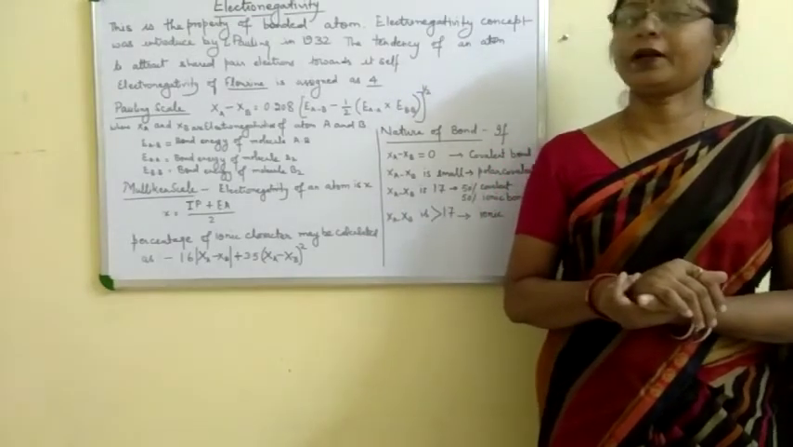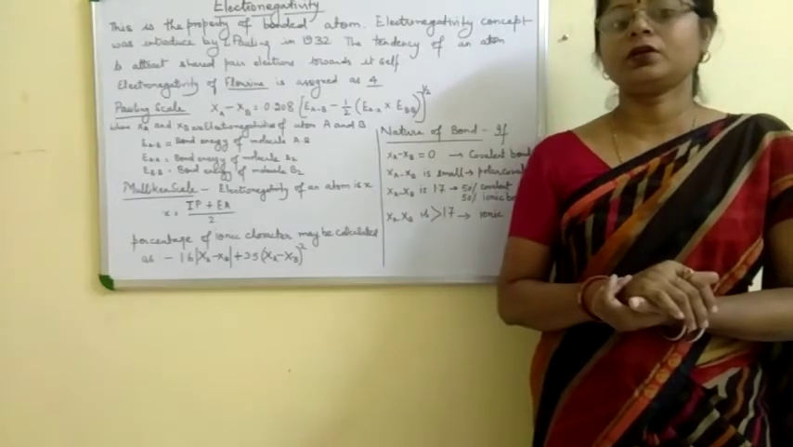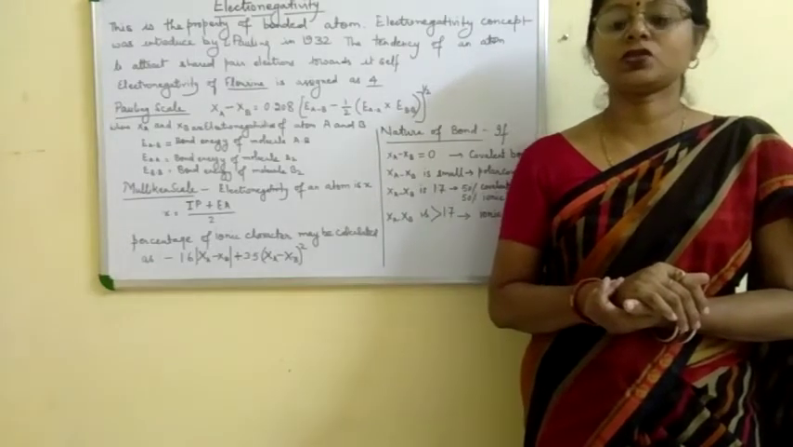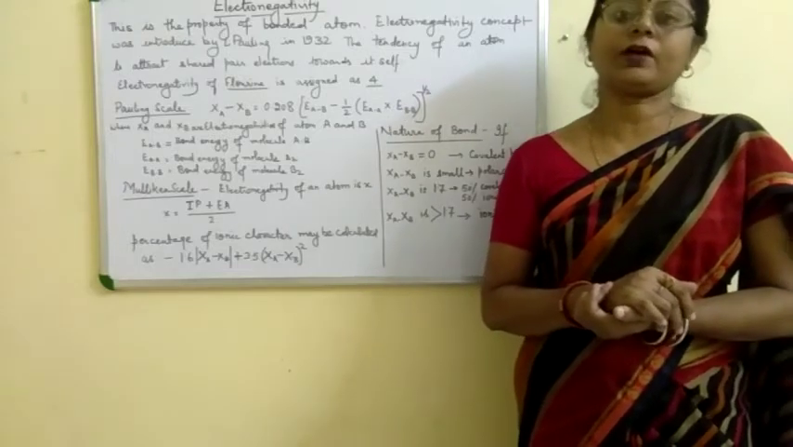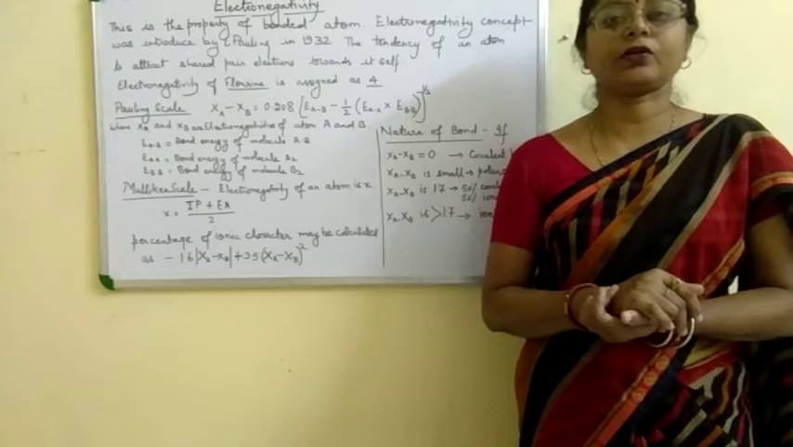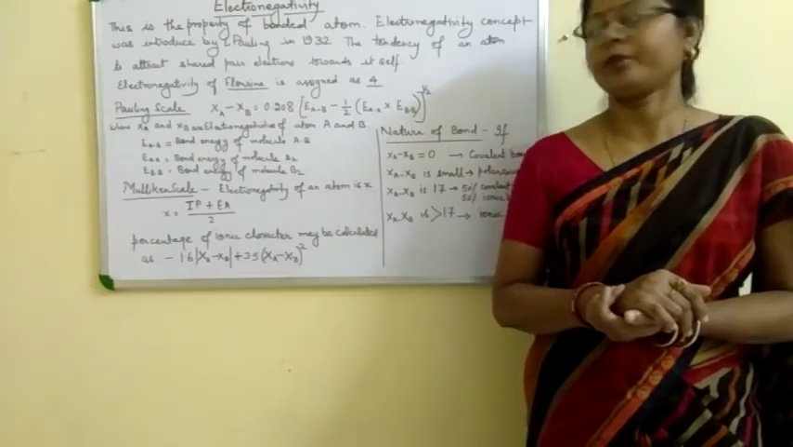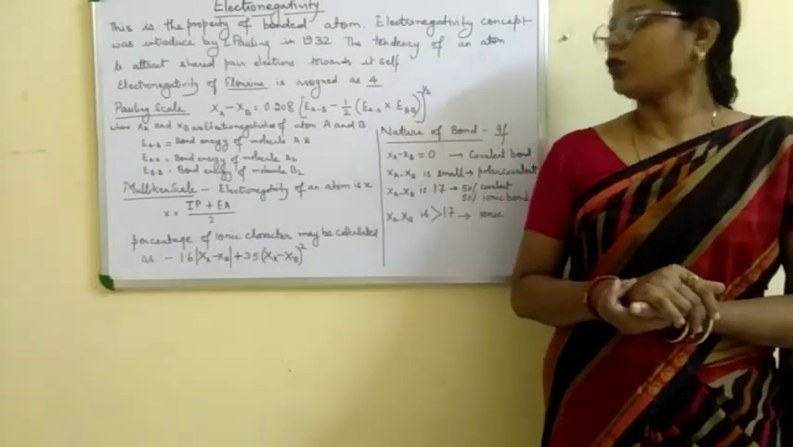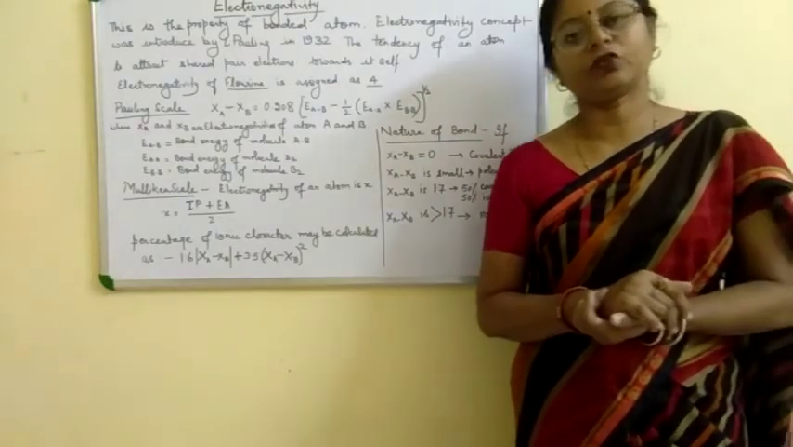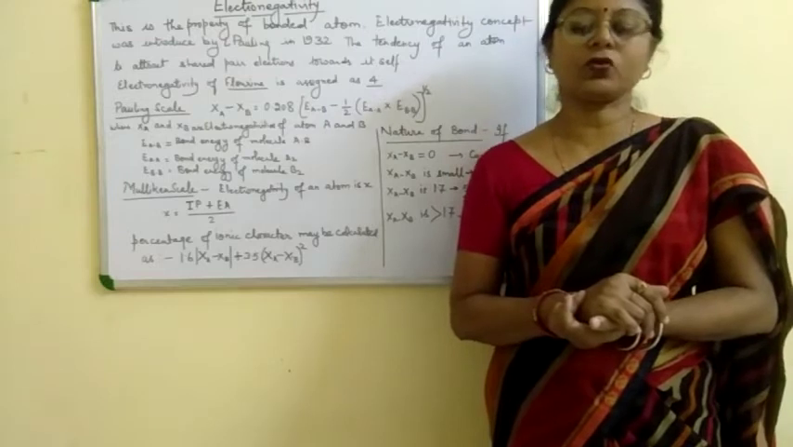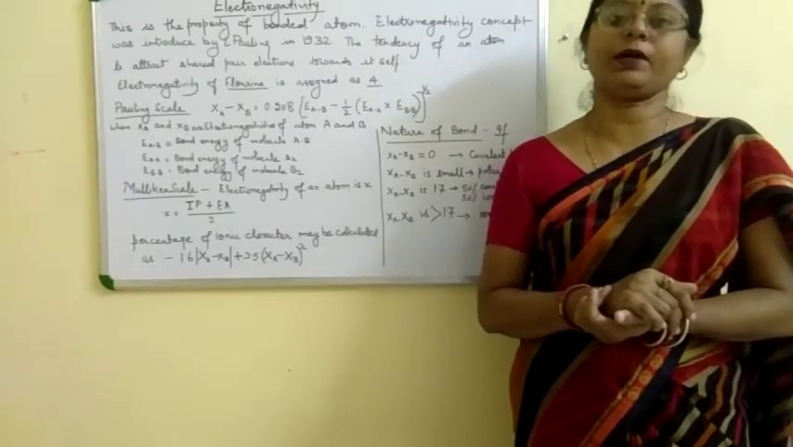Electronegativity is a comparative value. That's why it has no unit. Fluorine is the most electronegative atom. Its electronegativity is assigned as 4. Electronegativity also depends upon certain factors such as effective nuclear charge, atomic size, oxidation state, and state of hybridization.